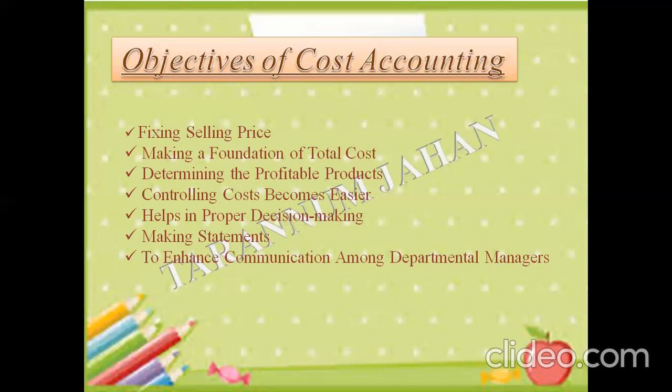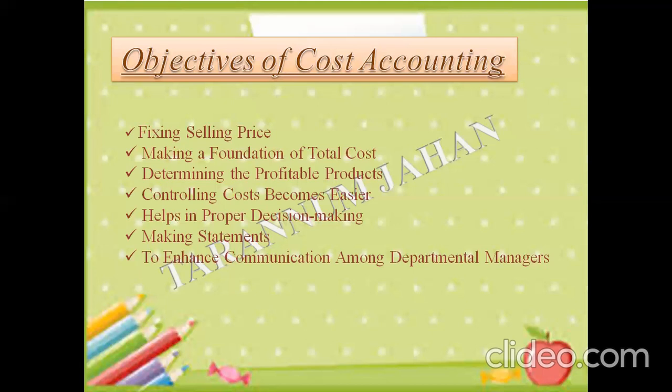Next objective is making a foundation of total cost. Making a foundation of cost is the main objective of cost accounting. That means it is giving some foundation, that means preparing or maintaining some standards. With the help of a specific foundation of the cost, a company can understand the level of production it can do at a time. Moreover, it can also divide the total cost and theoretically given data or capital into the different sections of production like job, process, organization, etc.